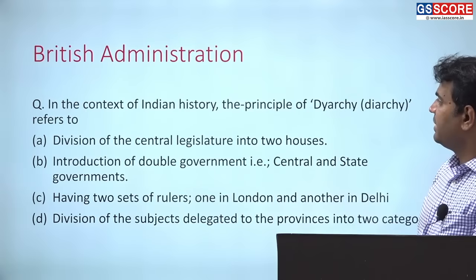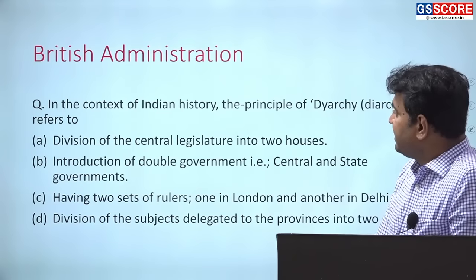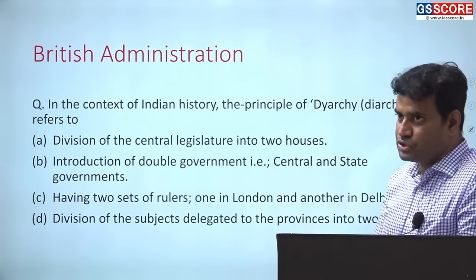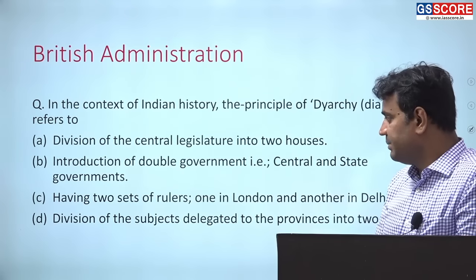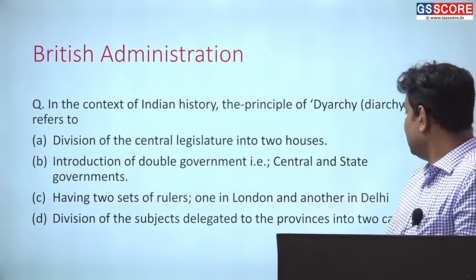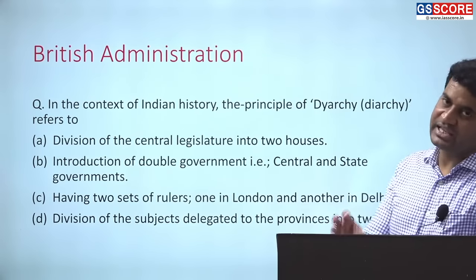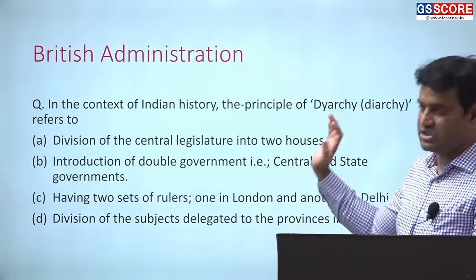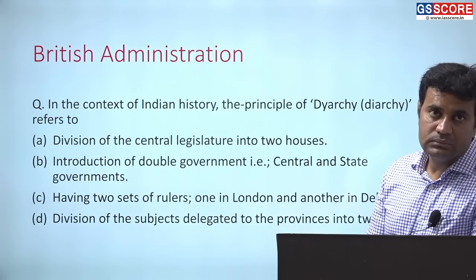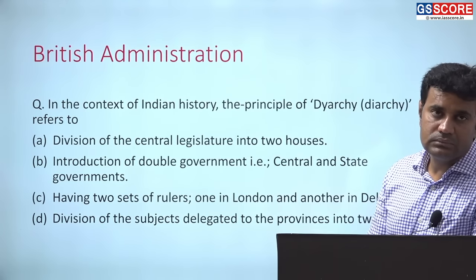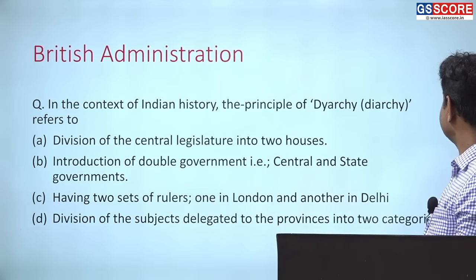Moving on to the next major topic that has been asked in prelims examination related to British administration. In the context of Indian history, the principle of diarchy refers to division of central legislature into two houses, introduction of double government, central and state governments having two sets of rulers, one in London, another in Delhi, and division of the subjects delegated to the provinces into two categories. I'll give you a few seconds again to think over this question. Now, we'll move on to discuss the answer.